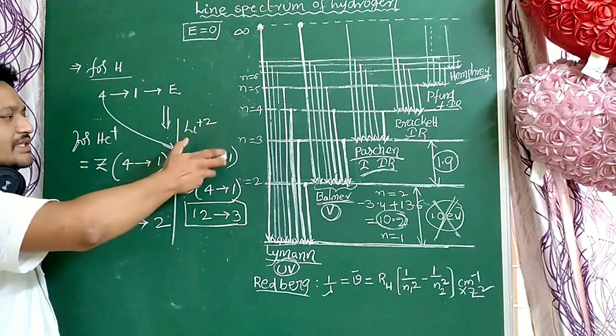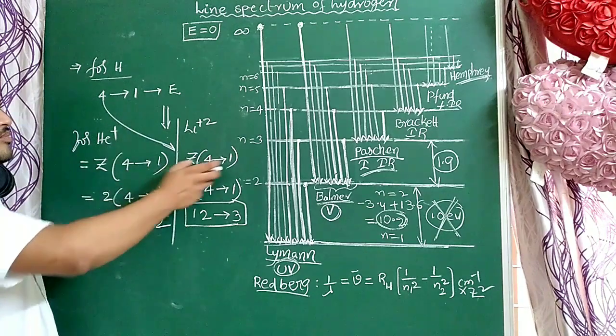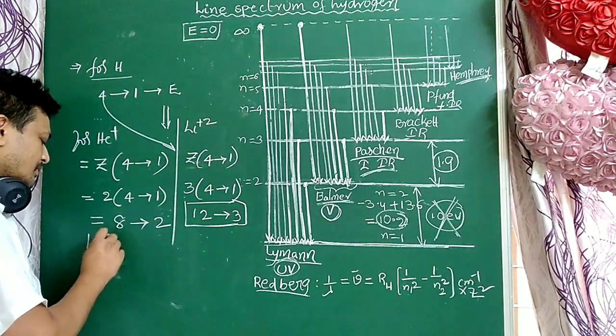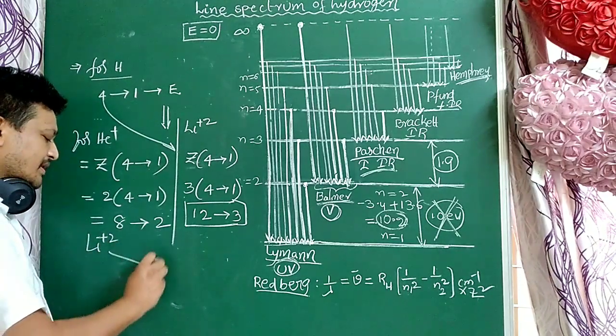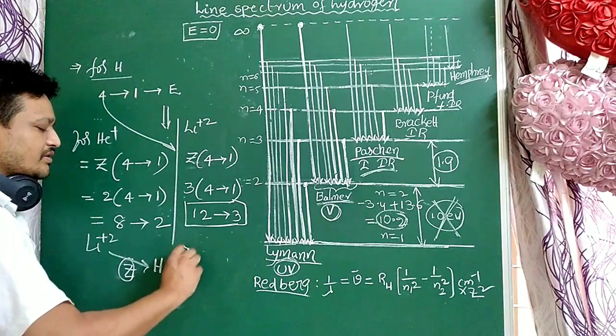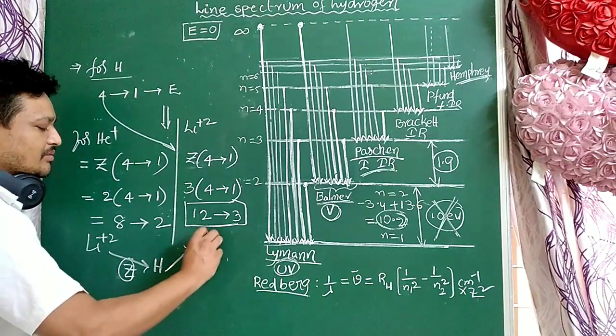Sometimes lithium is given and you have to calculate helium by Z. So lithium is given; first convert lithium to hydrogen by dividing by Z, and next from hydrogen to helium plus.